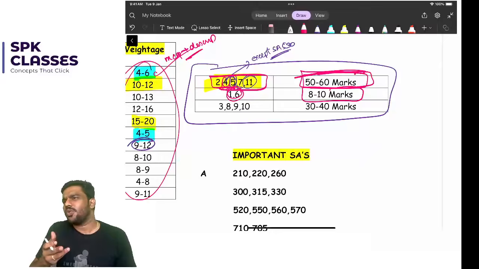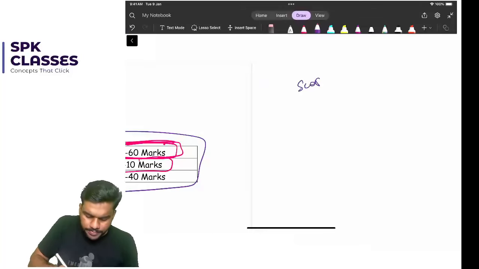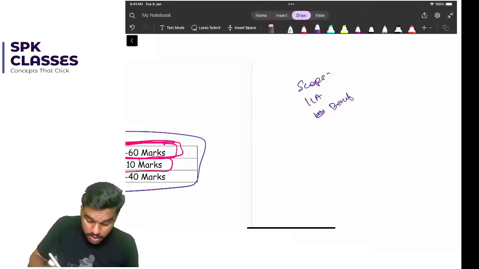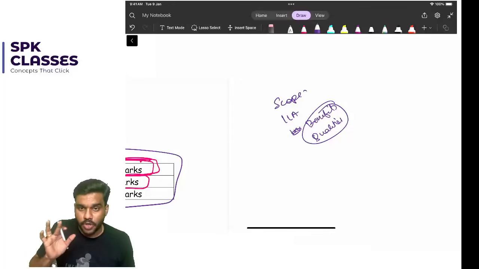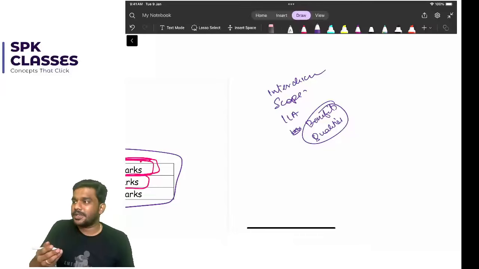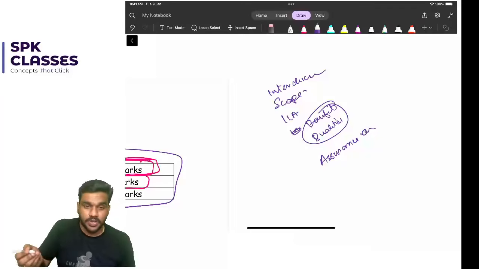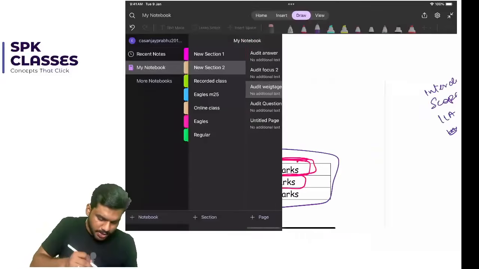Chapter 1, you can just go through some topics. What are the important topics? Scope, inherent limitations of audit, then benefits and qualities of auditor. You are supposed to learn this, because these 2 questions are there in the model test paper, so please make sure you are comfortable. Then interdisciplinary, then assurance engagement, elements of assurance engagement, and the last topic, duties. Please make sure you're comfortable with that topic.